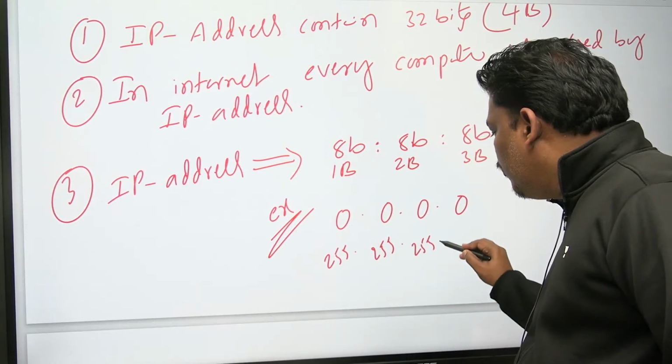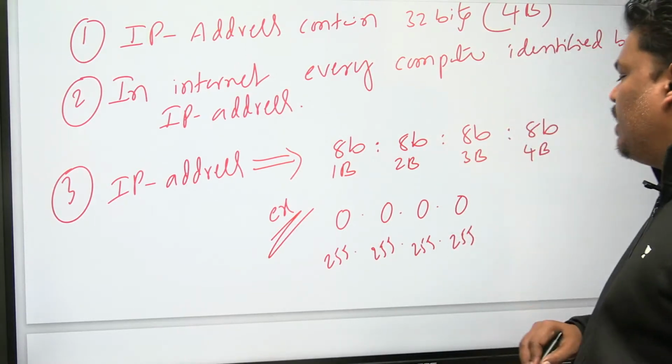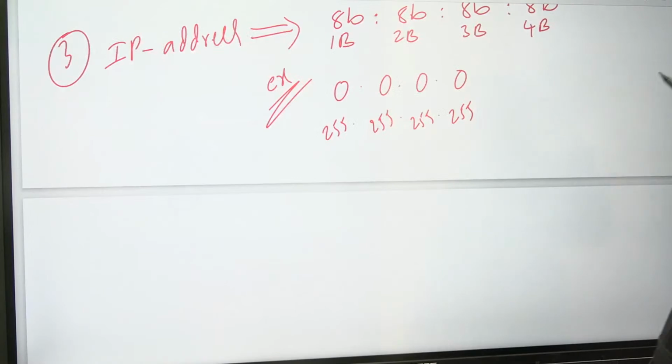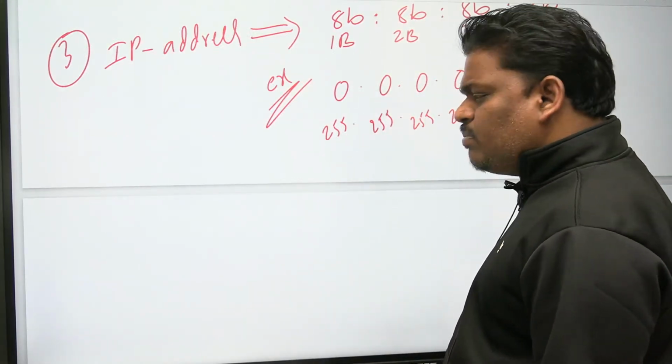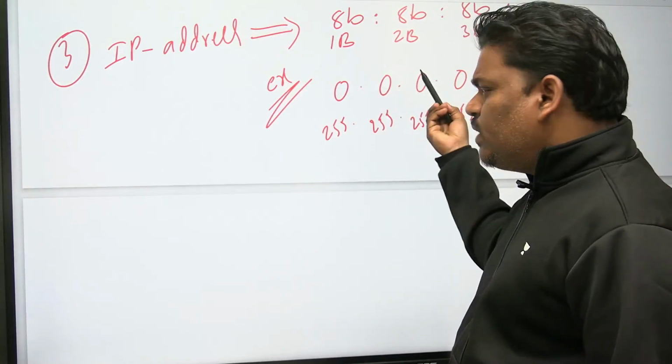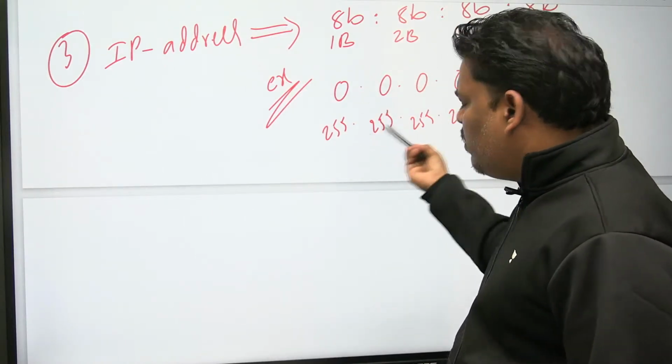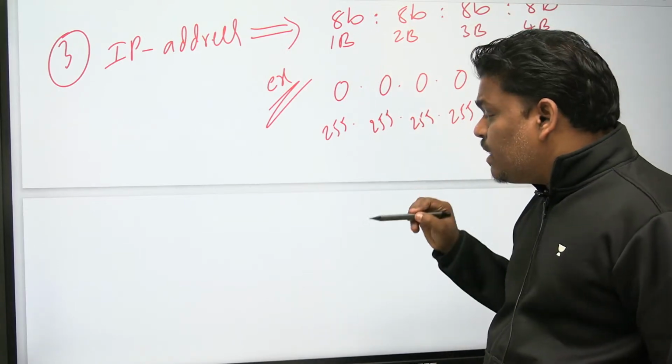One more IP address, and one more IP address. See this one. Everywhere I am taking the minimum, everywhere I am taking the maximum. It's okay, but so many are also there. I am taking everywhere minimum, everywhere maximum, but so many are there. Some people are asking, sir, how?